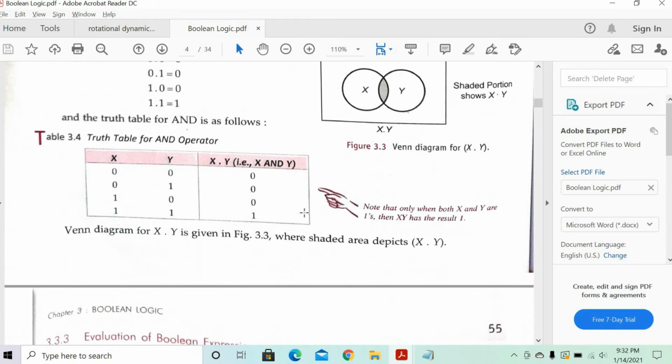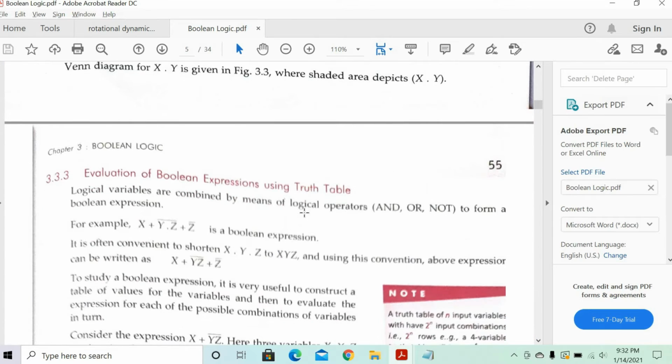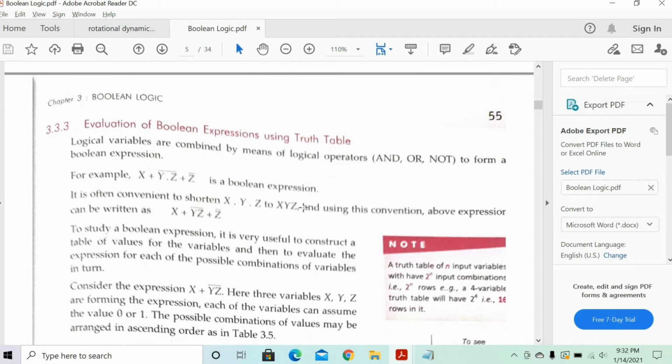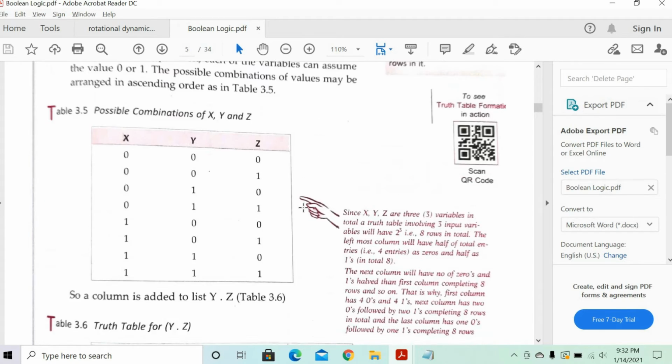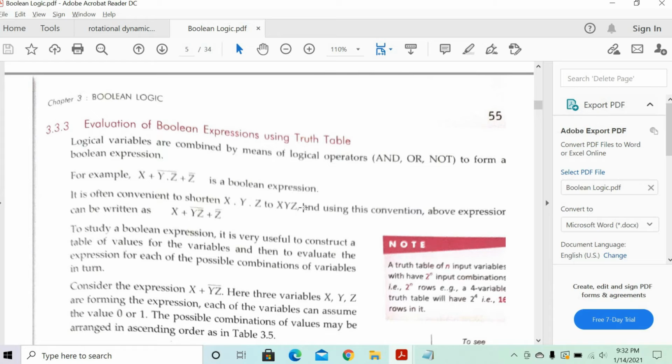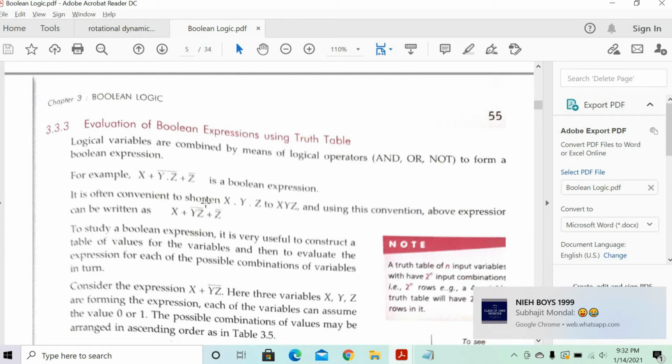Clear? Yes, sir. Excellent. And OR is represented as plus. Now let's try to evaluate a Boolean expression using the truth table. How will we evaluate using both of these terms? Logical variables are combined by means of logical operators AND, OR, NOT to form a Boolean expression. So what is a Boolean expression? For example, x plus y bar dot z bar plus z bar is a Boolean expression.